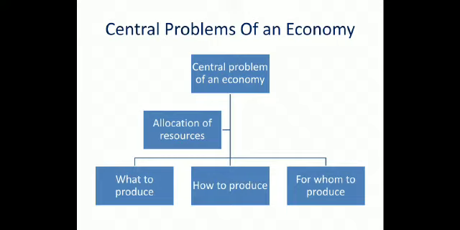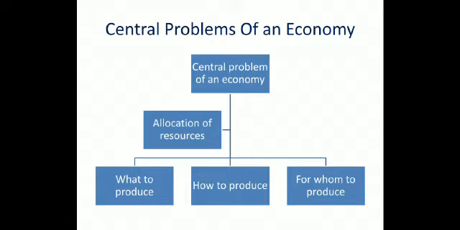Students, allocation of resources can be answered with three questions: what to produce, how to produce and for whom to produce. This is the actual central problem of an economy in allocation of resources.